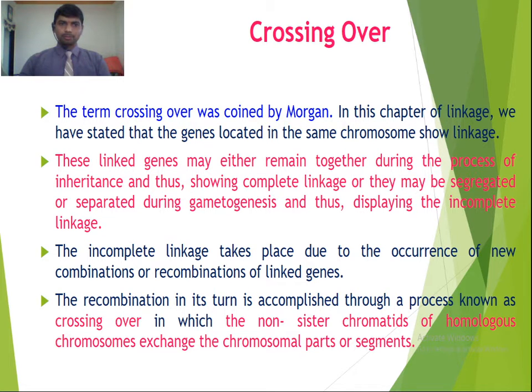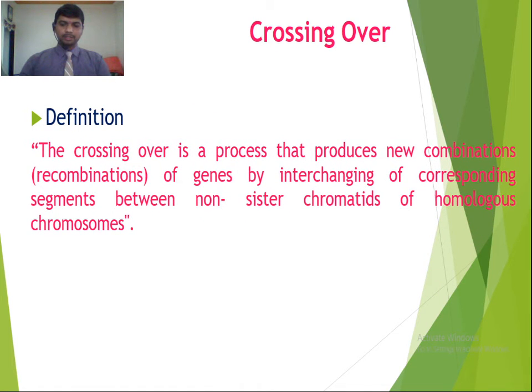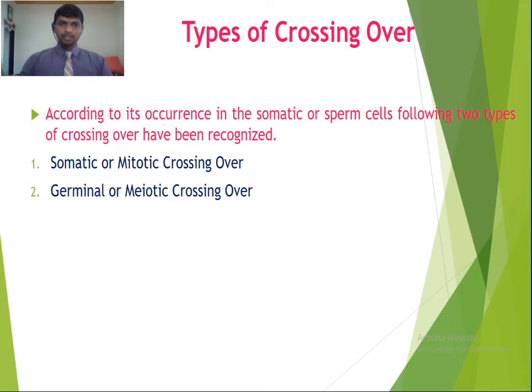As a result of crossing over, the chiasma is formed. On the basis of the number of chiasma formed during crossing over, there are various types of crossing over. Crossing over is a process that produces new combinations or recombinations of genes by interchanging corresponding segments between non-sister chromatids of homologous chromosomes. There are various types of crossing over.